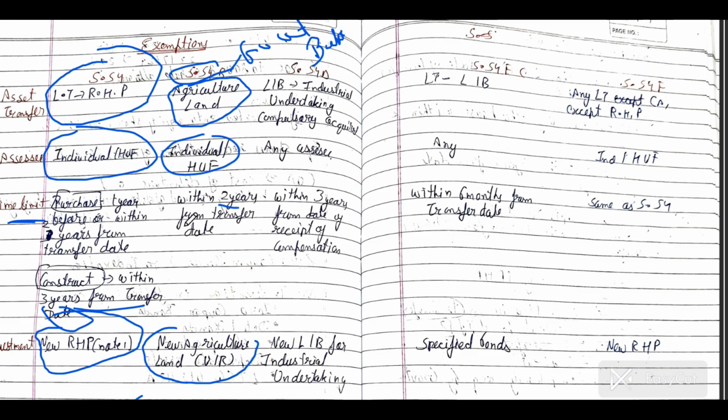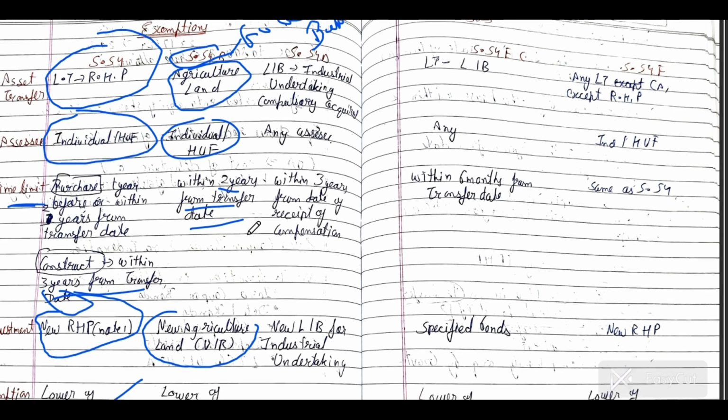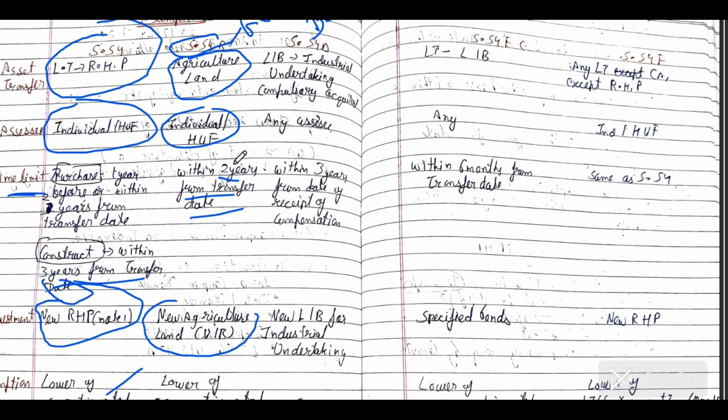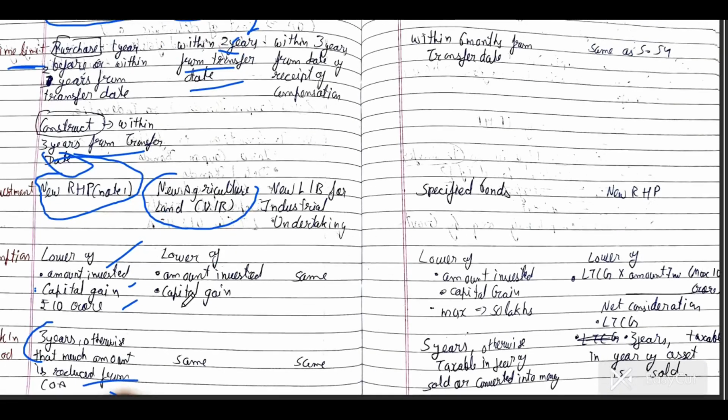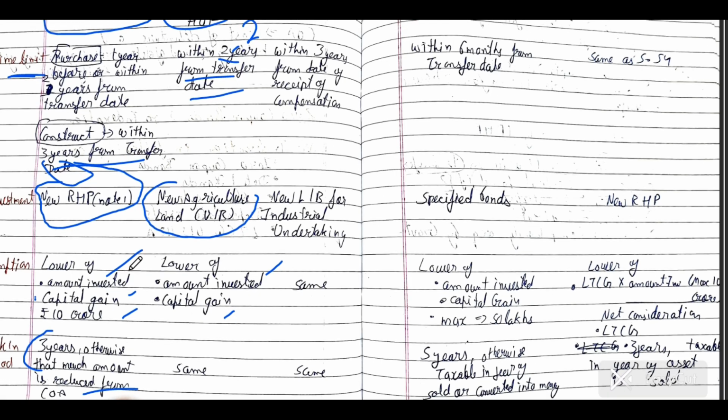You have to purchase within 2 years of the transfer date, because the lifespan of an agriculture crop is 2 years; any crop can be grown in 2 years. And how much exemption is allowed? Whatever amount is invested in new agriculture land and whatever capital gain arises, the lower amount you get as exemption.